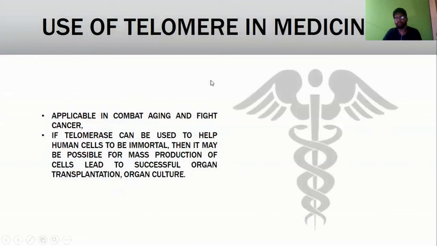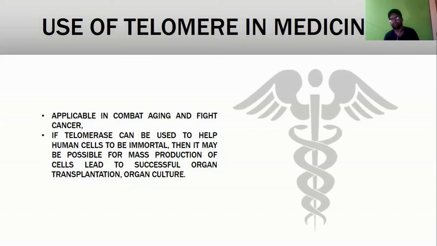What is the use of telomerase in medicine? It is applicable in combating aging and fighting cancer. If telomerase can be used to help human cells be immortal, then it may be possible to mass produce cells, leading to successful organ transplantation and organ culture.